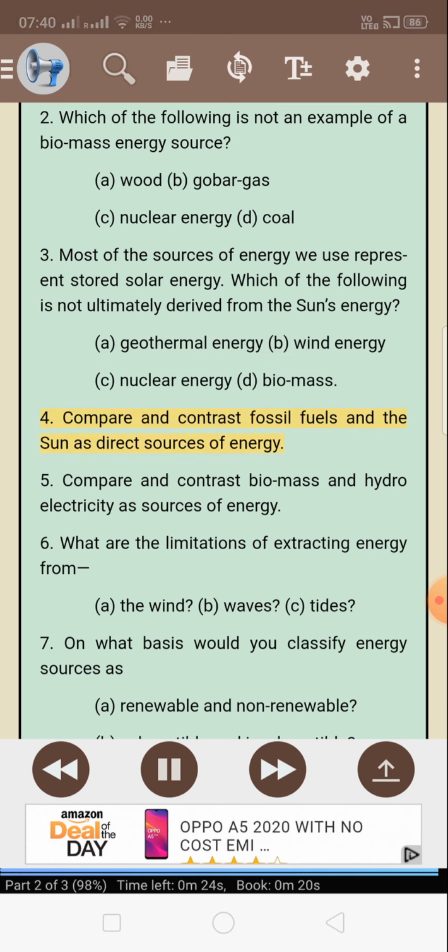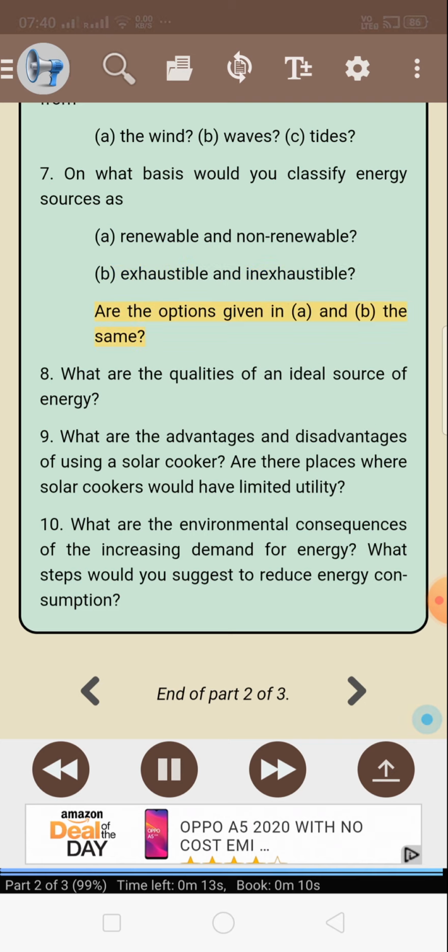4. Compare and contrast fossil fuels and the sun as direct sources of energy. 5. Compare and contrast biomass and hydroelectricity as sources of energy. 6. What are the limitations of extracting energy from A. The wind. B. Waves. C. Tides. 7. On what basis would you classify energy sources as A. Renewable and non-renewable. B. Exhaustible and inexhaustible. Are the options given in A and B the same? 8. What are the qualities of an ideal source of energy?